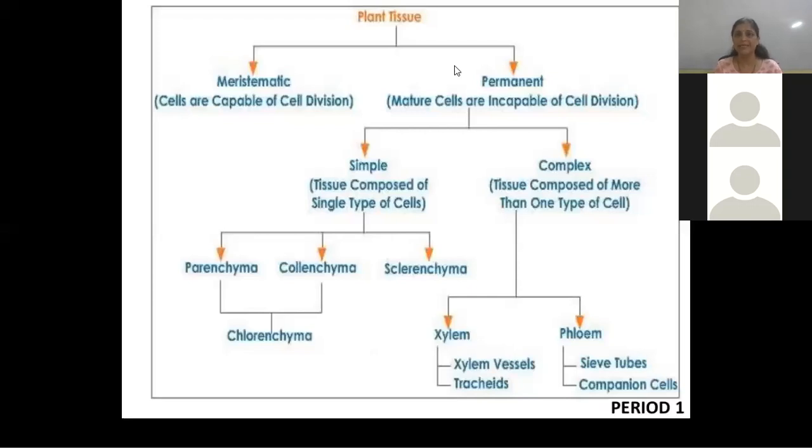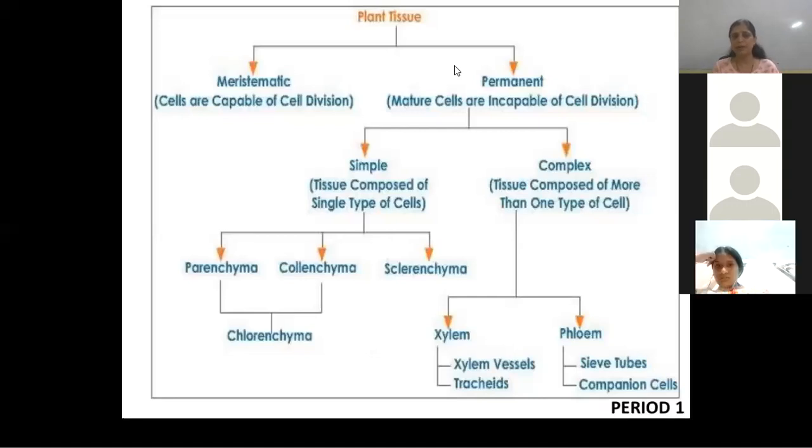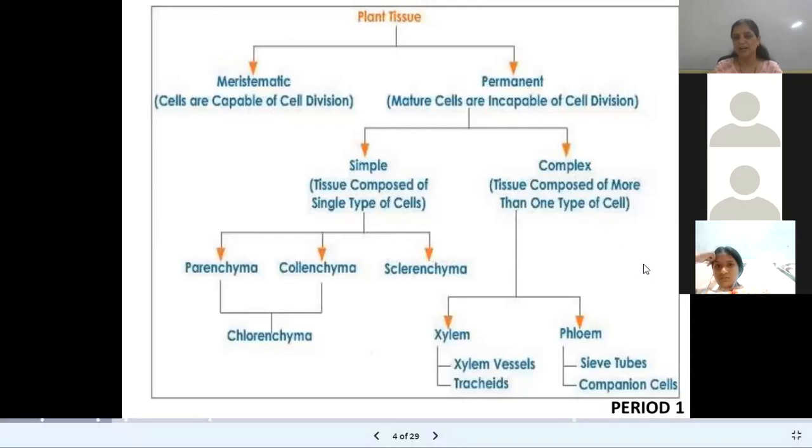In the simple type, there are parenchyma, collenchyma, sclerenchyma, and also chlorenchyma. When it contains chlorophyll, it is called chlorenchyma. In the complex type, there are xylem and phloem. You already know their functions: conduction of water and conduction of food.